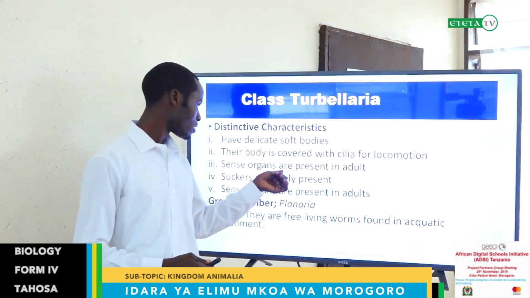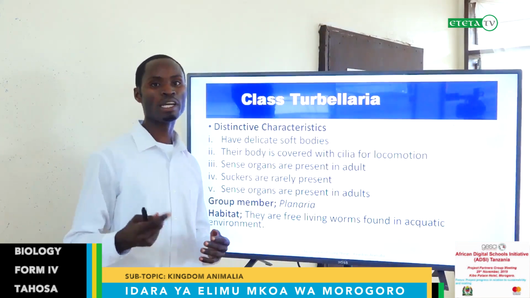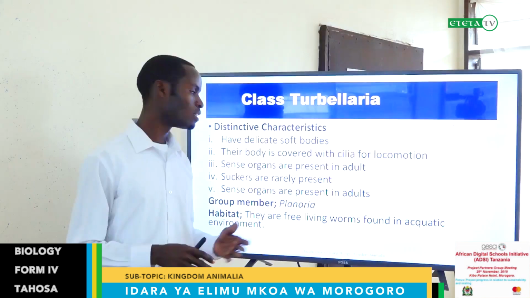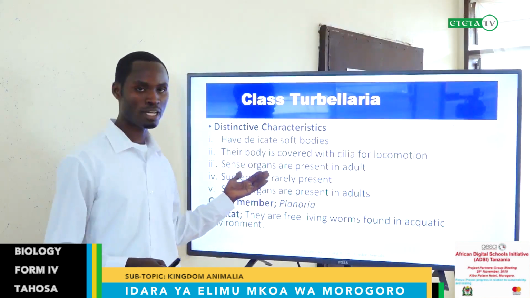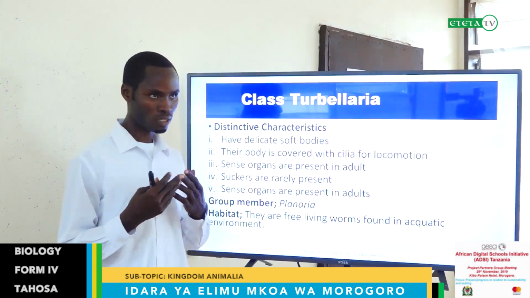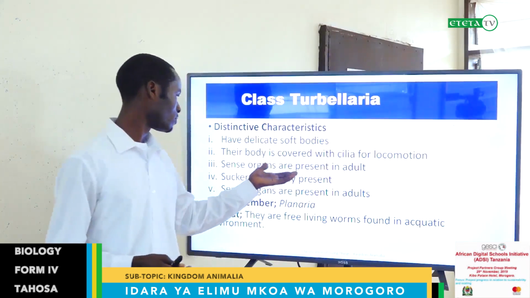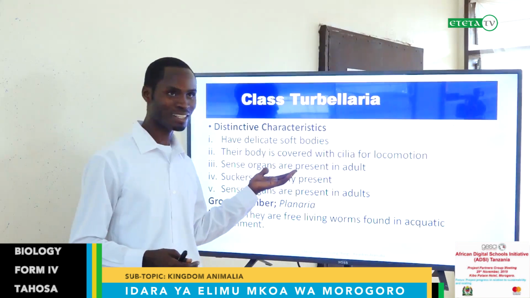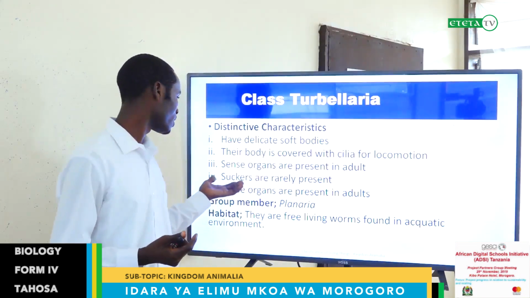They have sense organs, but they are present only in the adult stage. When they are still young, they don't have these sense organs. By sense organs, we mean the eyes, the skin, and others which enable detecting changes or stimuli.